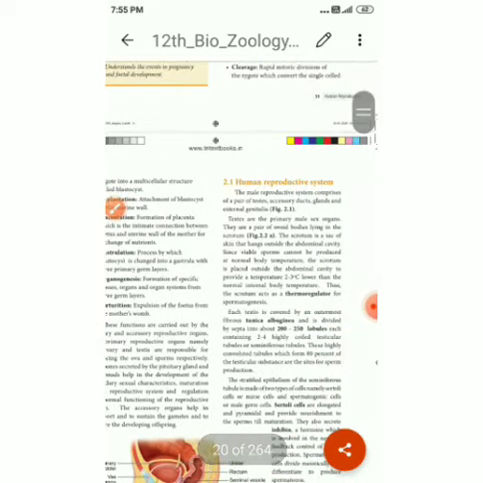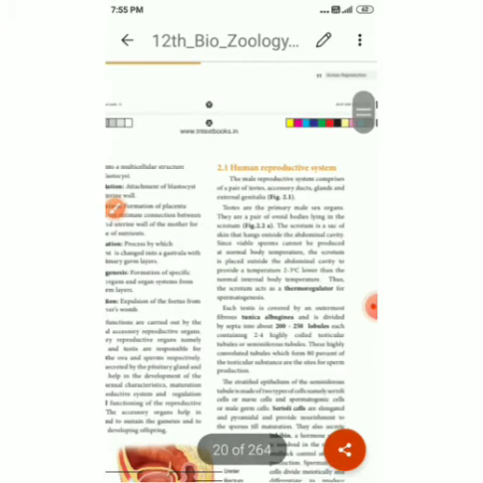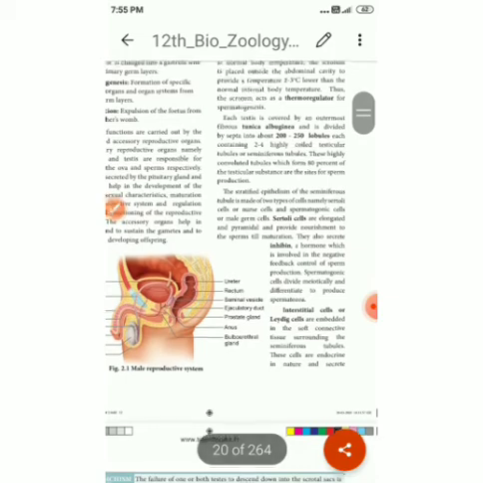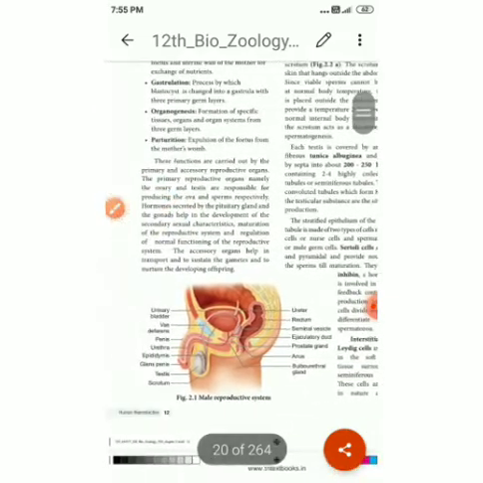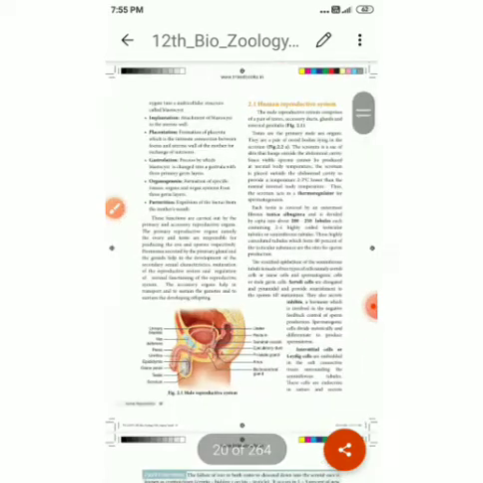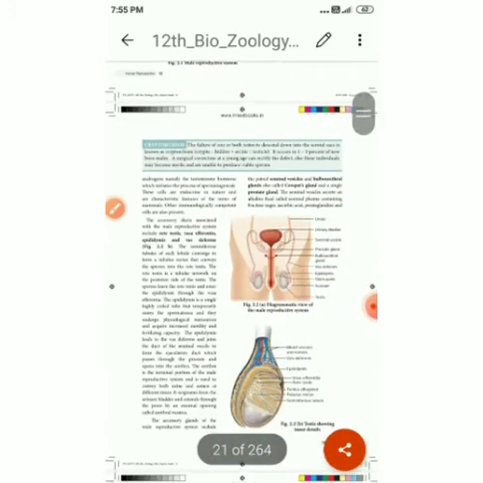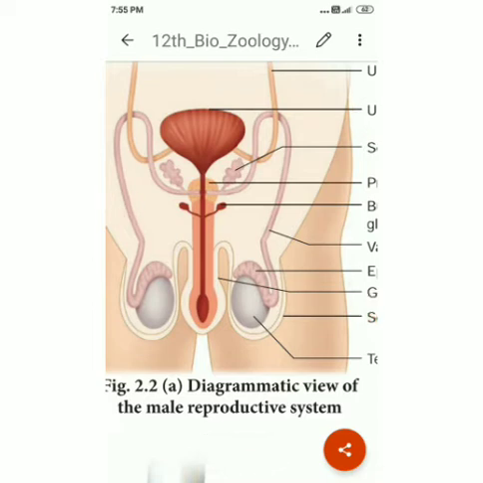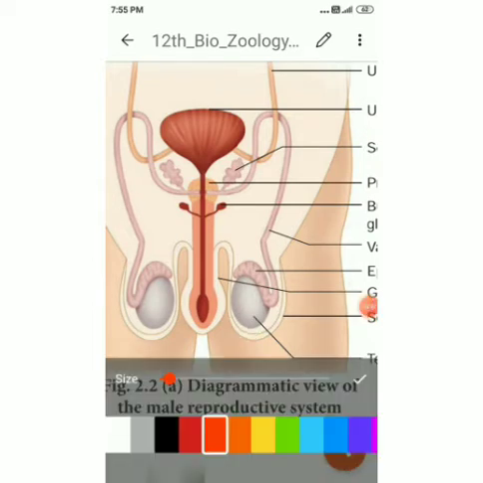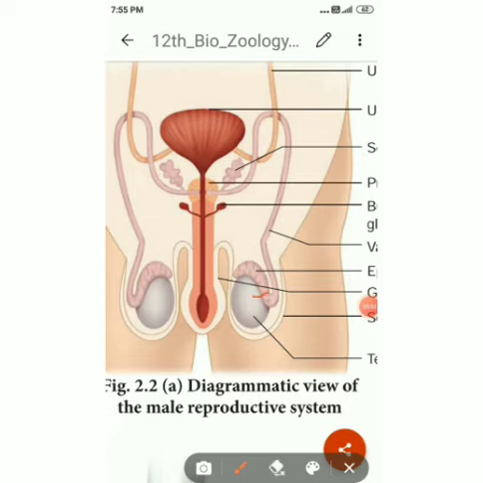So first we go to the human reproductive system, particularly the male reproductive system. Here you are seeing a pair of testes. This is a testis. Other than the testes, there are accessory glands, ducts, and external genitalia. These are totally called the male reproductive system.